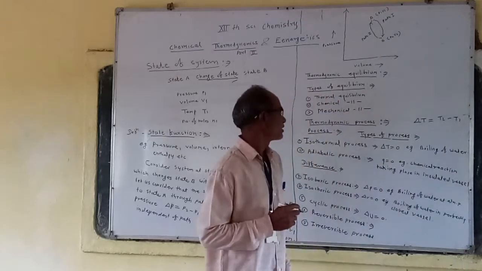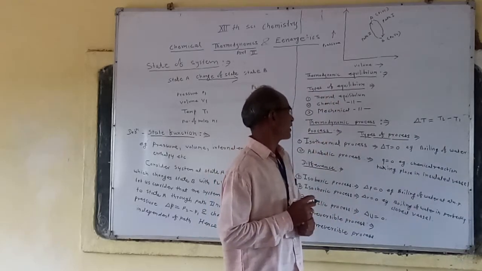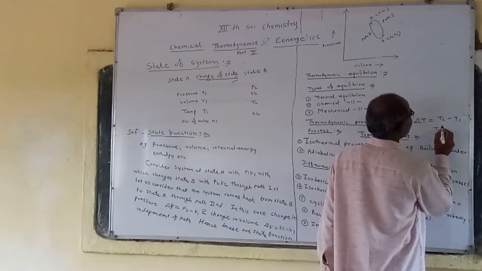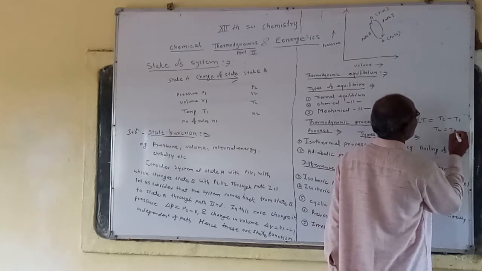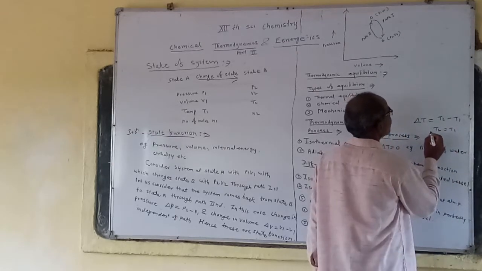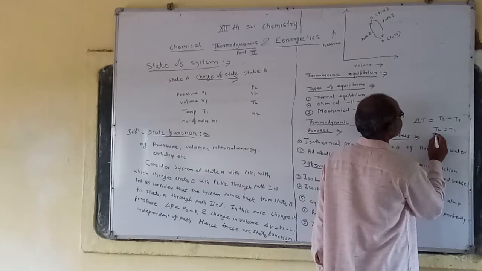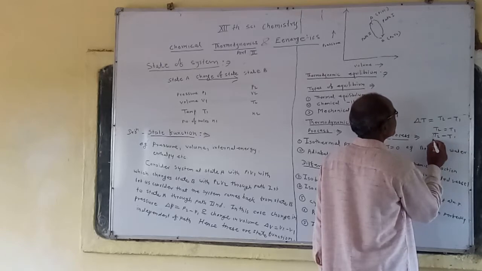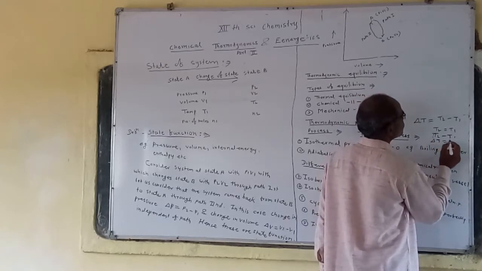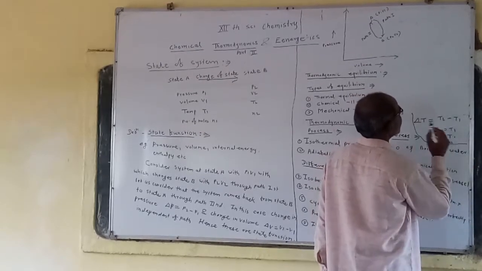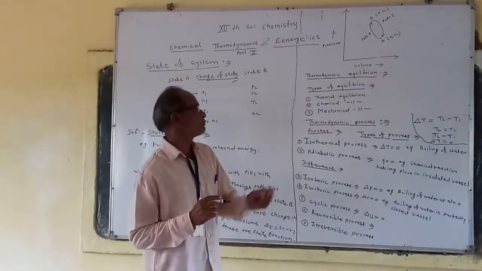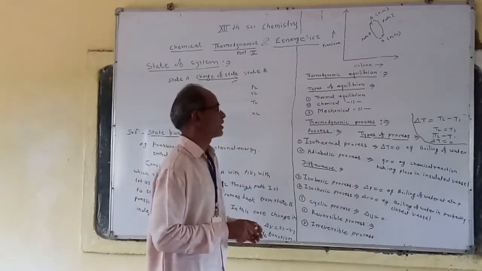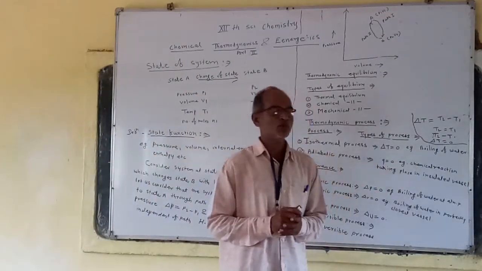If the process is isothermal, the value of T2 is equal to the value of T1, so T2 minus T1 is equal to 0. It is a thermodynamic process in which the temperature of the system remains constant.